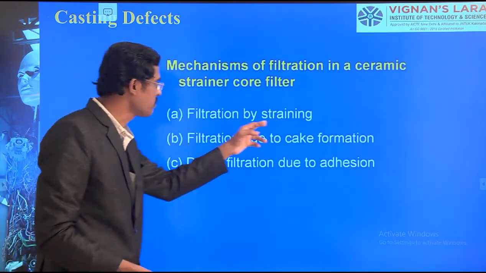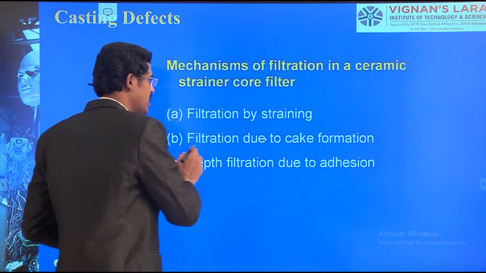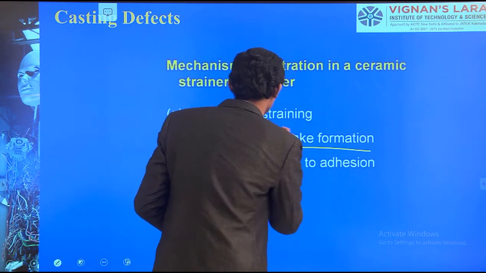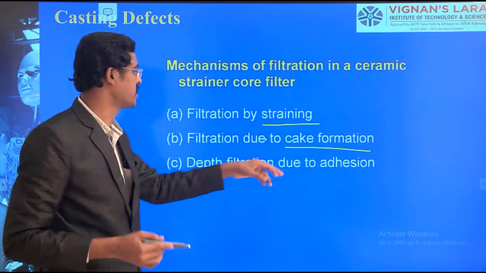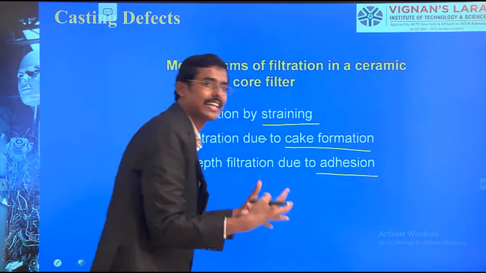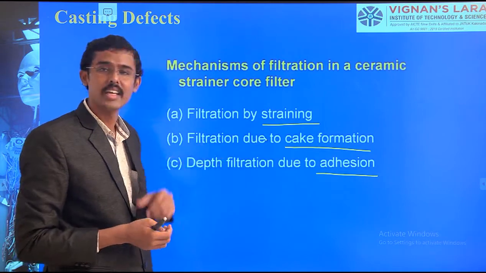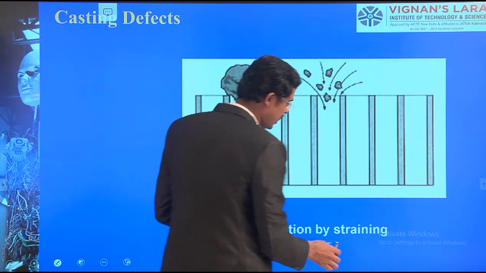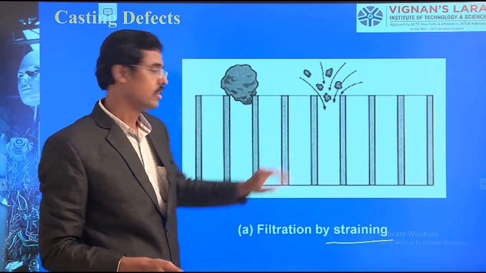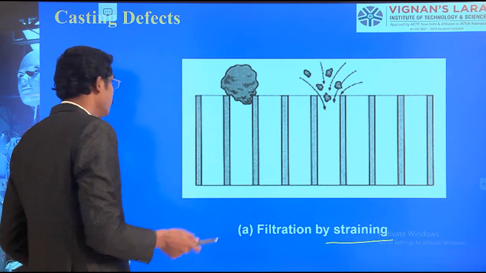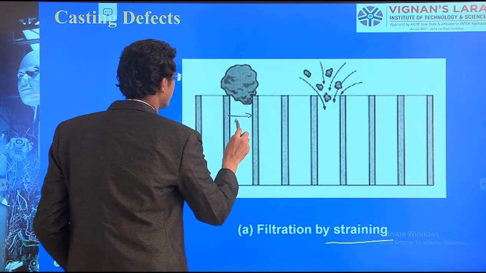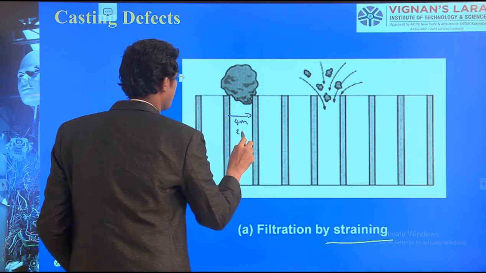The filtration happens by straining, filtration due to cake formation, and depth filtration due to adhesion. Adhesion means attaching; we are attracting the impurities. So this is filtering by straining action. This is the filter I have made with a hole size of maybe 4 mm or 2 mm, whatever it is.